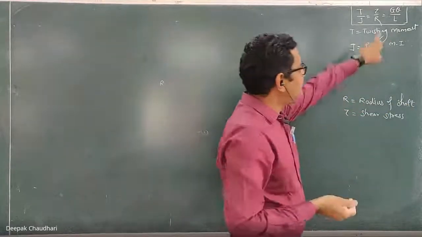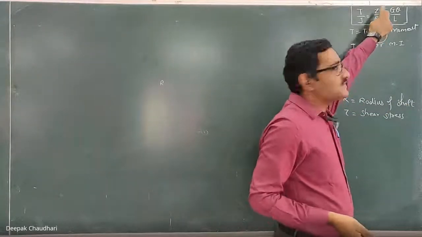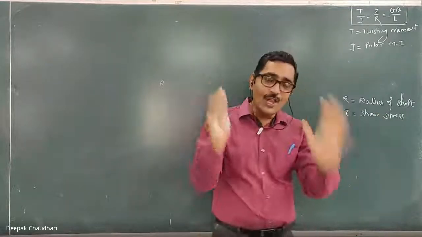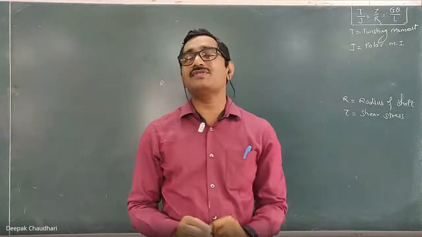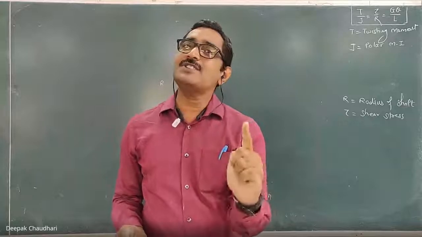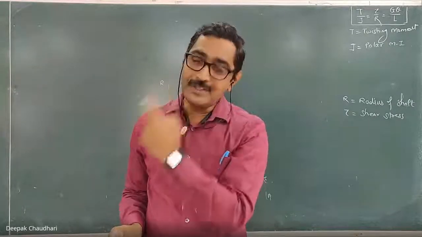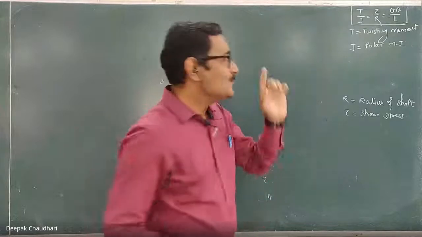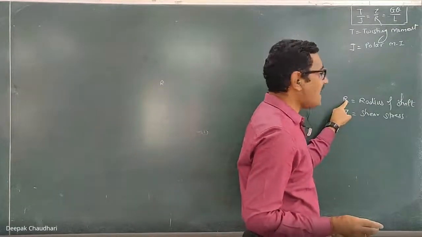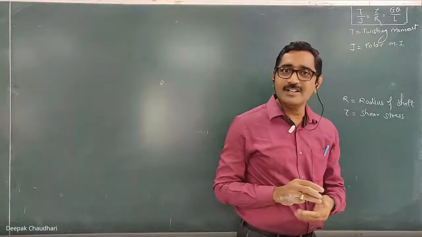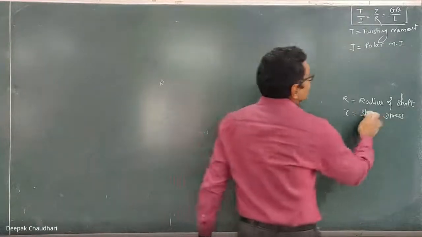Tau is the shear stress at a distance of R from the center of the shaft. While solving the sum, whenever the maximum shear stress is given, remember maximum shear stress is always induced at the extreme fiber of the shaft. So when maximum shear stress is given, this R must be the external radius of the shaft. Understood?